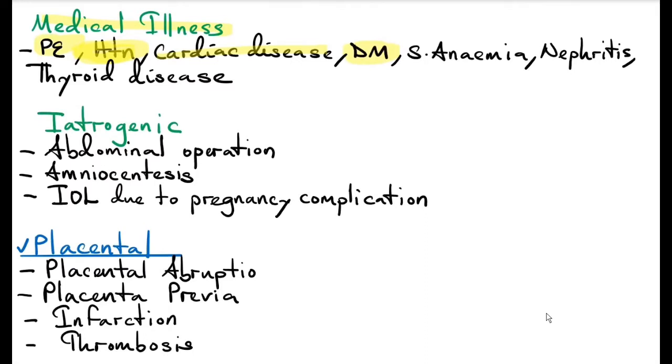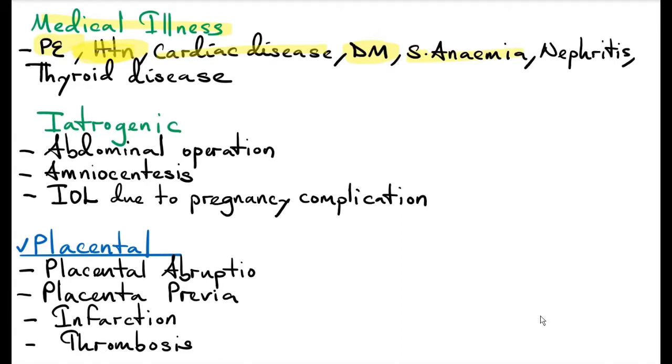Diabetes mellitus, where you have uncontrolled sugars, it becomes life-threatening for the mother. So you have to deliver the fetus regardless of the gestational age. This is elective induction of labor. This is also a cause of preterm labor. Either way, apart from the uncontrolled sugars, diabetes mellitus itself is a risk factor of spontaneous abortion. So if it happens after the age of viability, it can cause preterm labor.